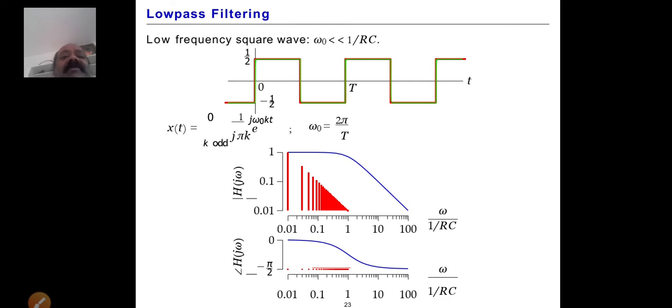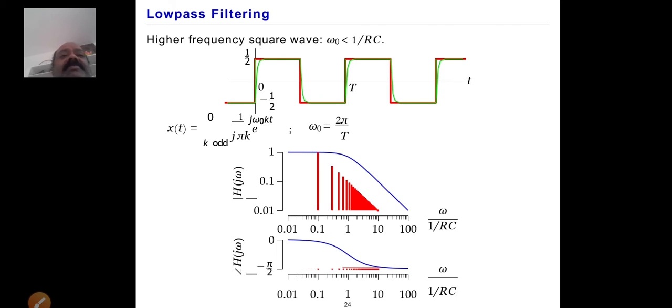Omega by 1 by RC is on the x-axis, with the magnitude. Similarly for the phase angle, we see how the phase varies with respect to that. The phase will vary from minus pi by 2 to 0. This is a low pass filter.